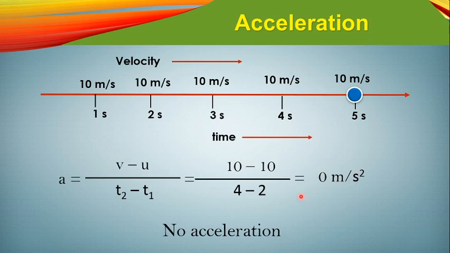So acceleration is 0. Since there is no change of velocity, the acceleration of this body is 0. So this type of acceleration is said to be no acceleration. This body has no acceleration.